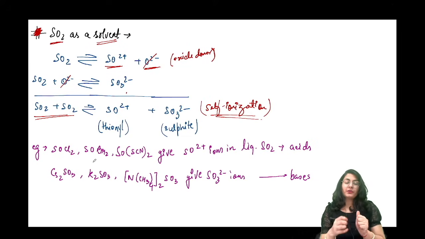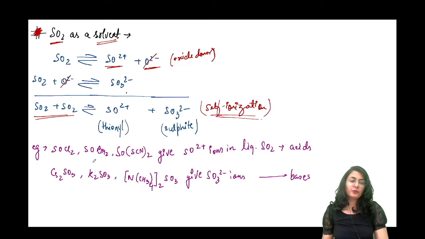Moving onwards, you don't see a lot of examples of SO2 molecules, लेकिन कुछ तो हमें देखने को मिल ही जाते हैं, जैसे कि thionyl dichloride, thionyl bromide, thionyl thiocyanide, and so on. They will all give you SO2 positive ions in liquid SO2, and they hence behave as acids.